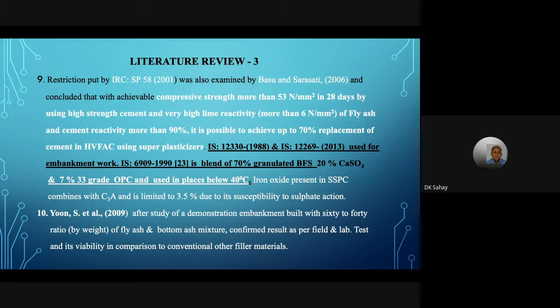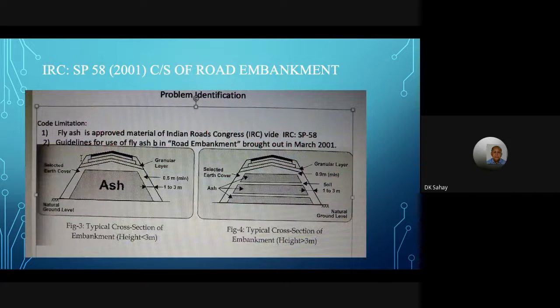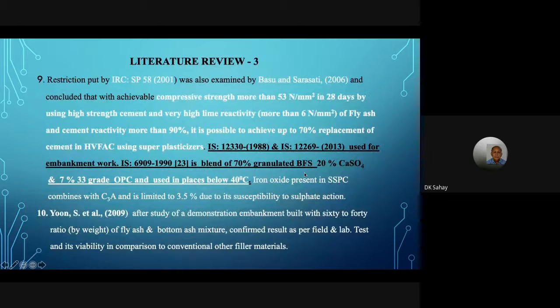But there is a problem. The problem is put by this particular slide by IRC. IRC SP 58 says that fly ash being acidic, you can't let it come in contact with the RCC structures. So there is an isolation. This is the isolation which they have said, 1 to 3 meter for a height of 3 meter. If the height of embankment is more than 3 meter, then it can be more also. And then the top level has to be sealed. Now, this is a big constraint.